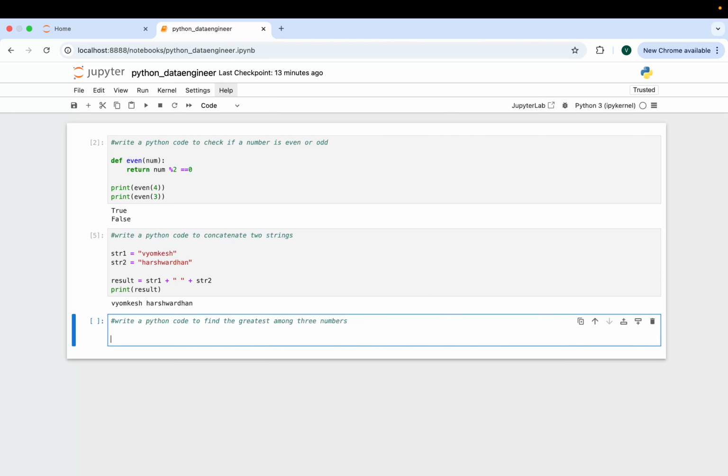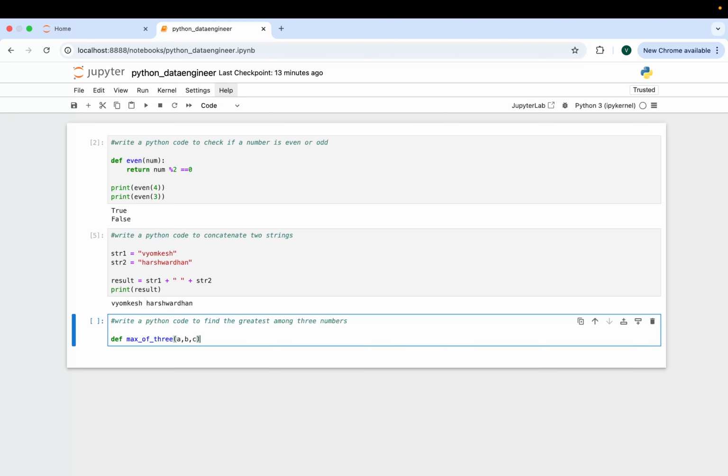Let's start. We'll make a function. We have taken three numbers. Now we'll return the max of them.